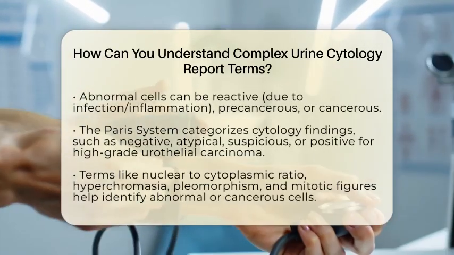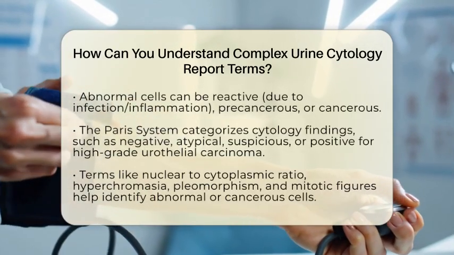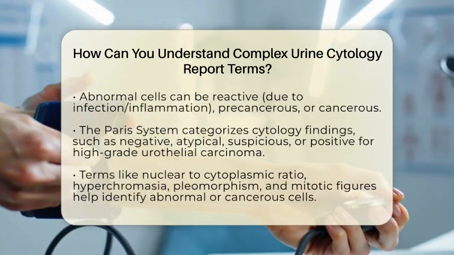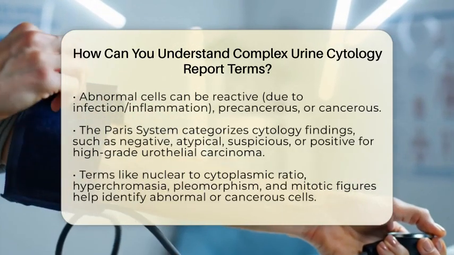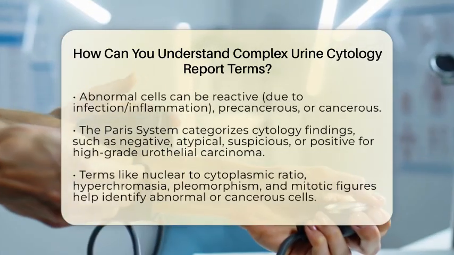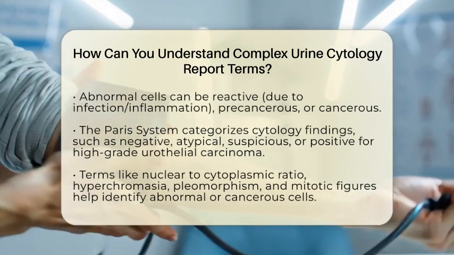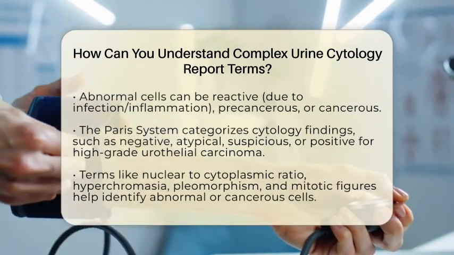To make sense of what they see, labs often use a system called the Paris system for reporting urinary cytology. This system classifies findings into categories. For example, if the report says negative for high-grade urothelial carcinoma, it means no cancer cells were found.